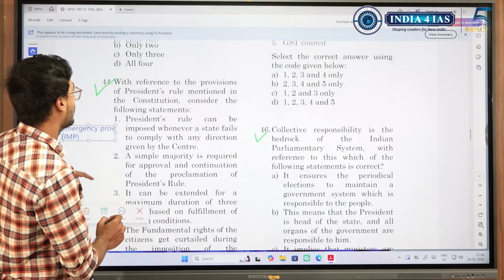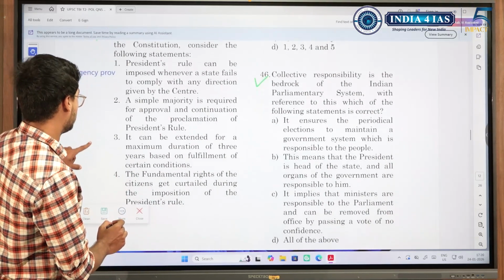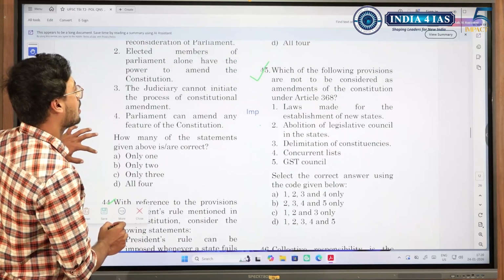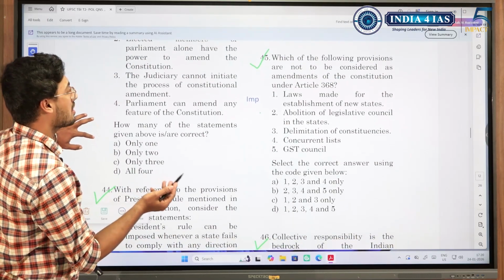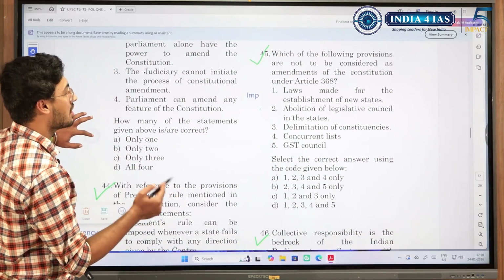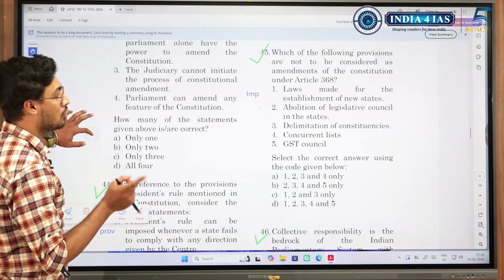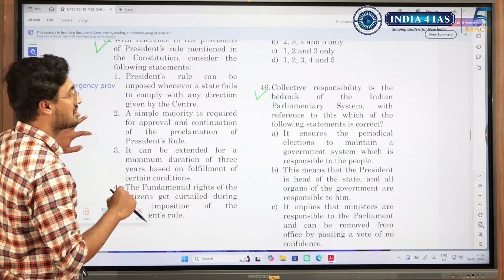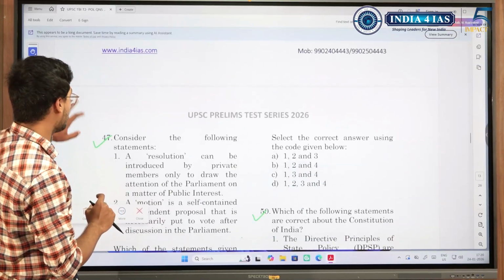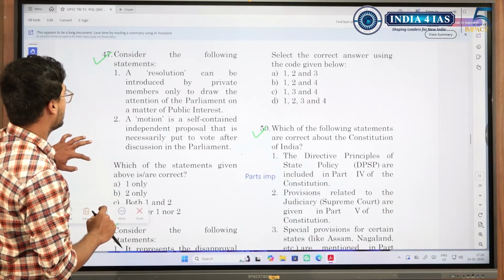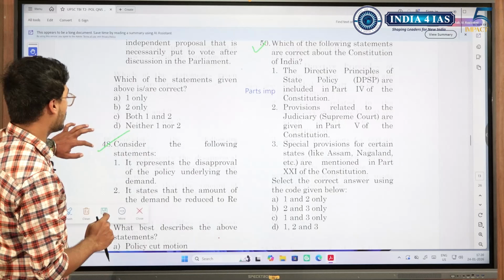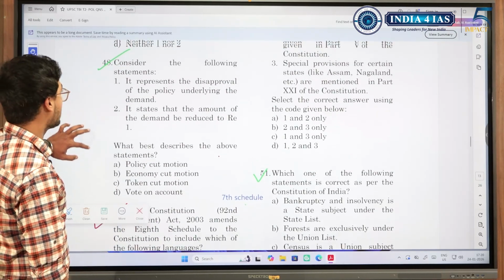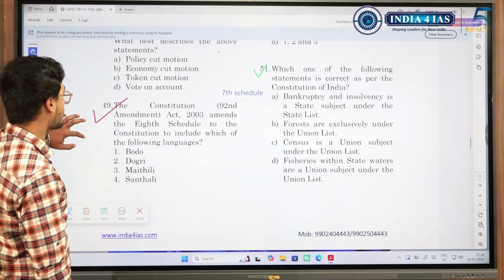Moving on, 44. See, which of the following are considered as amendment of the Constitution under Article 368? Like I said, you need to know for what provisions simple majority is enough and for what Article 368 is needed. Collective responsibility, simple question. Next, resolution, motion, simple question. Policy cut, economic cut, token cut. It's a basic simple question.